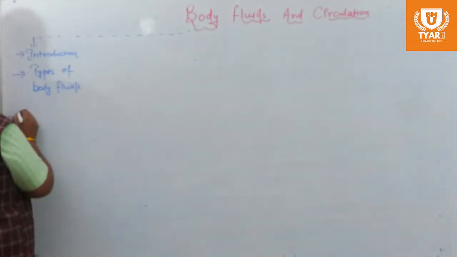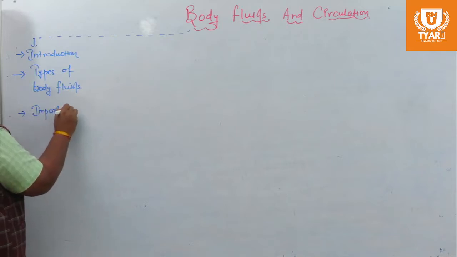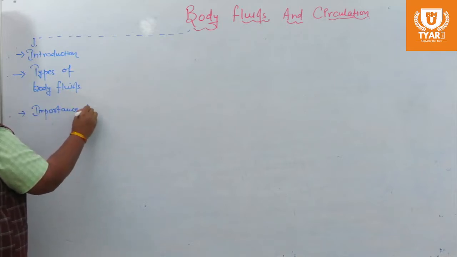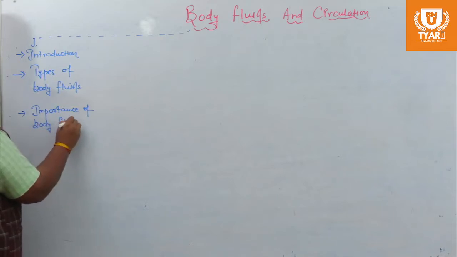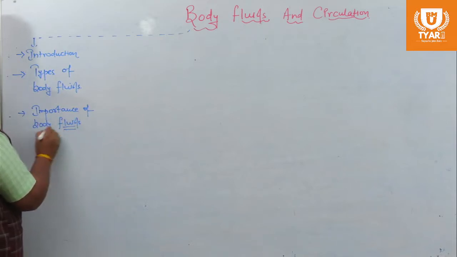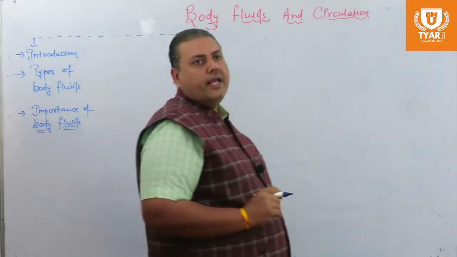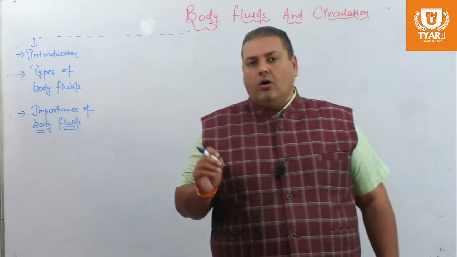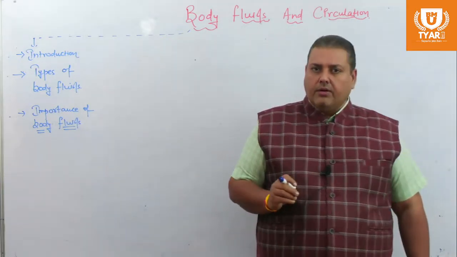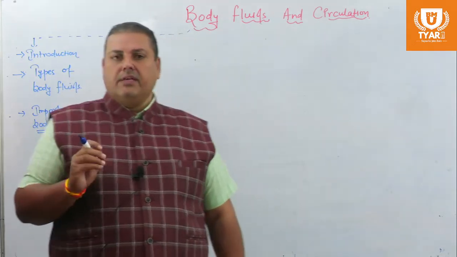These fluids help us to maintain homeostasis, which means they help in thermoregulation and osmoregulation. They help in the transport of substances, help maintain the texture of the tissue, and regulate the metabolic activities of the cell.